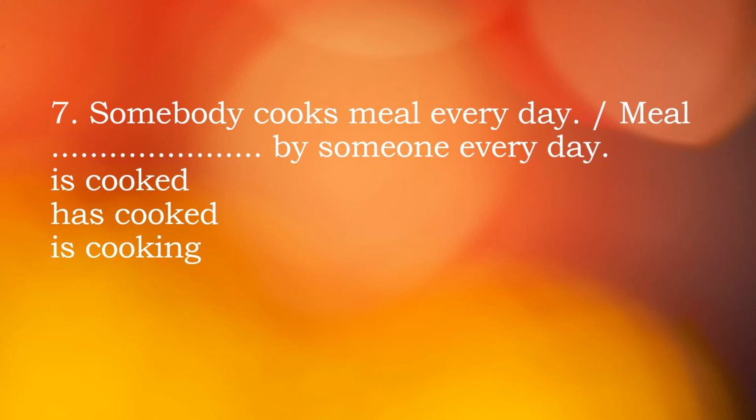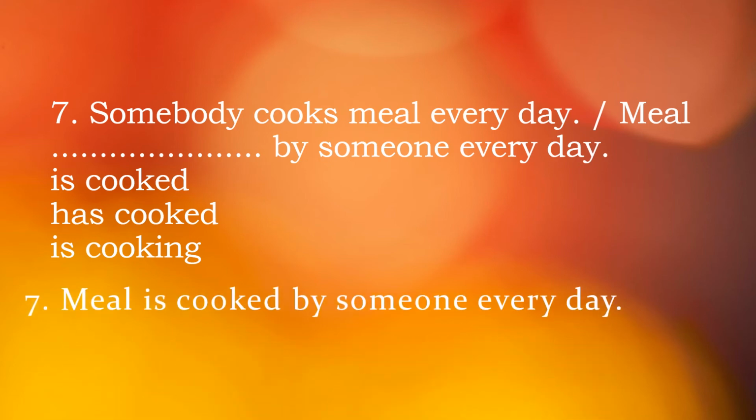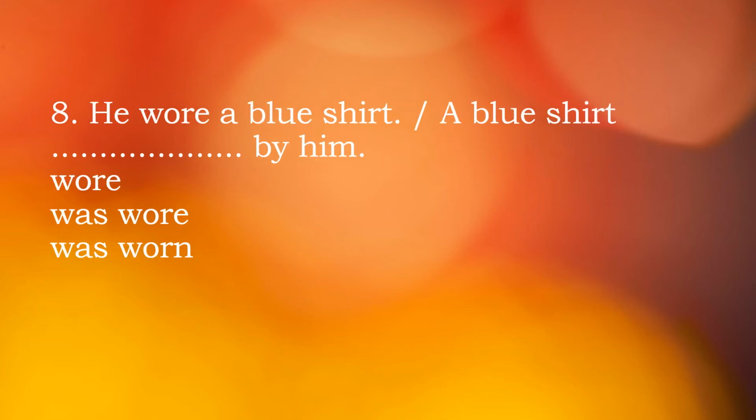So I repeat, somebody cooks meal every day. So the answer would be meal is cooked by someone every day. Let's check the answer. Yes, meal is cooked by someone every day. Are you getting? Hopefully you got it. Let's move to the next exercise.